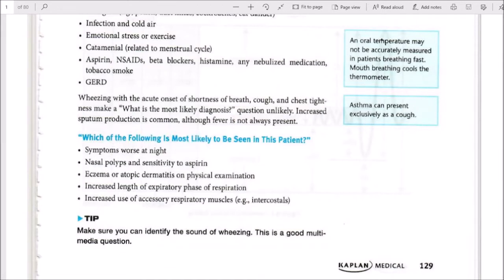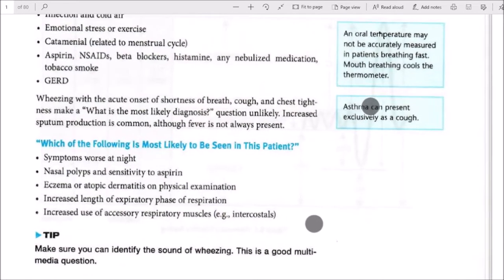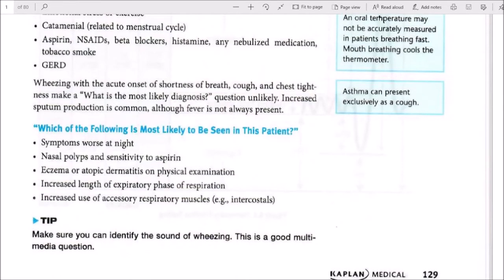Which of the following is most likely to be seen in this patient? Symptoms worse at night, nasal polyps and sensitivity to aspirin, eczema or atopic dermatitis. On physical examination: increased length of the expiratory phase of respiration, increased use of accessory respiratory muscles, for example intercostal. Okay, make sure you can identify the sound of wheezing. This is a good multimedia question.